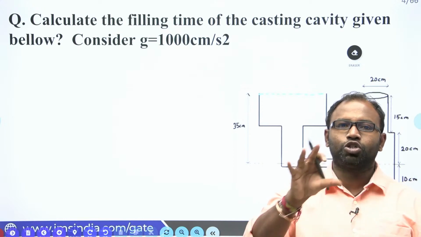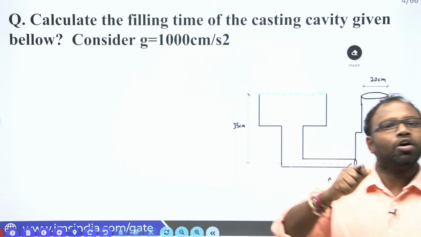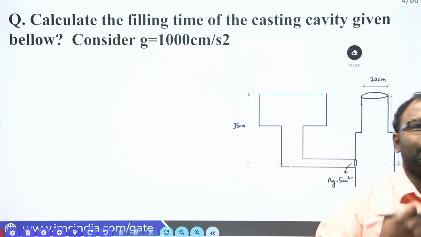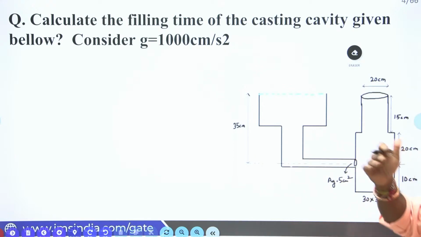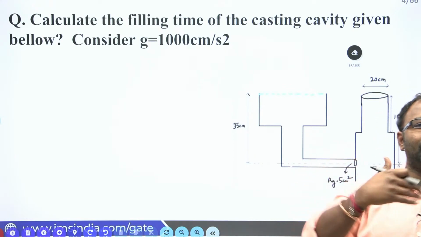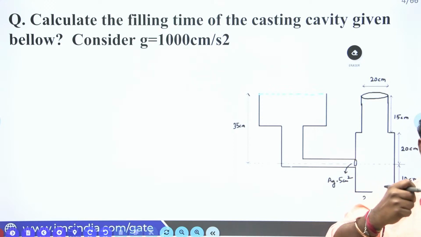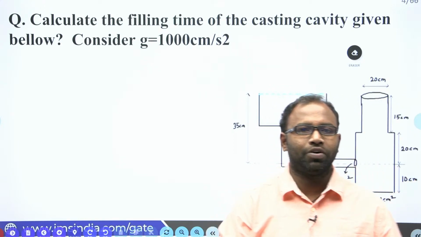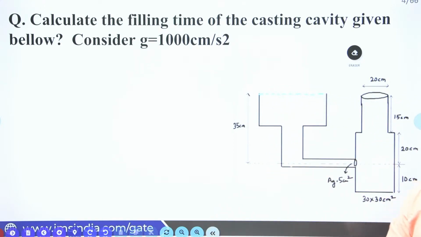From these 5 concepts we get a good number of questions continuously. I have collected the beautiful questions you have ever seen, and we are going to solve them in this session. Now let us see: calculate the filling time of the casting cavity given below.